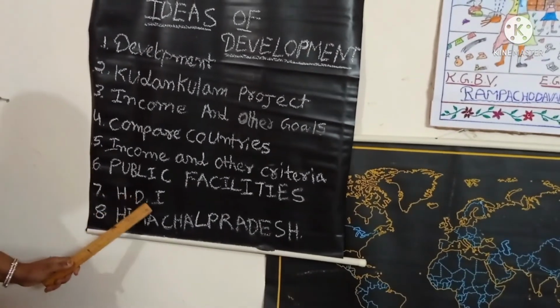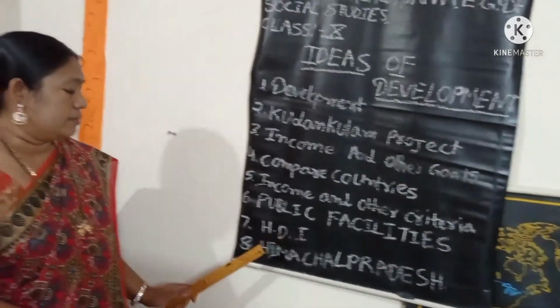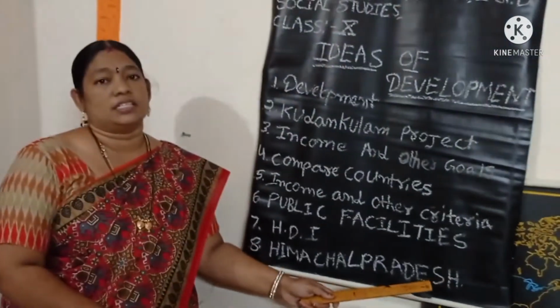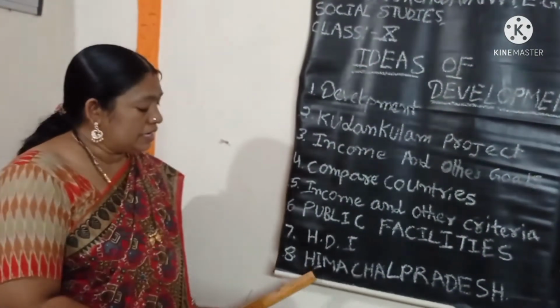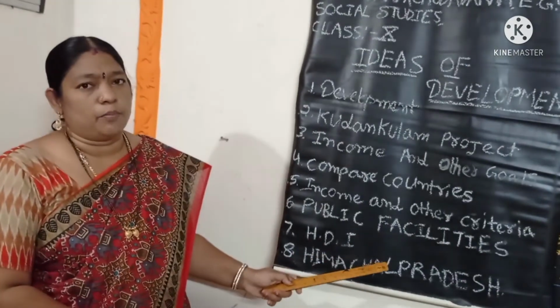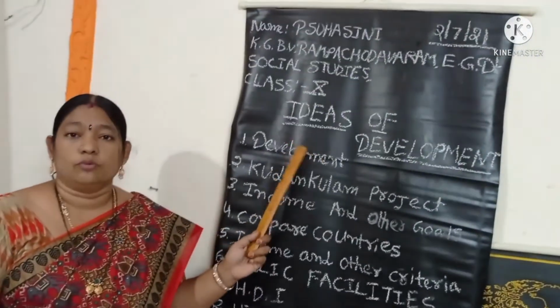After that, HDI, what is the HDI and how it works. Finally, Himachal Pradesh. Many states are in our country, but we particularly talk about Himachal Pradesh. Why are we giving importance to Himachal Pradesh? These are all the topics we learn in this session.